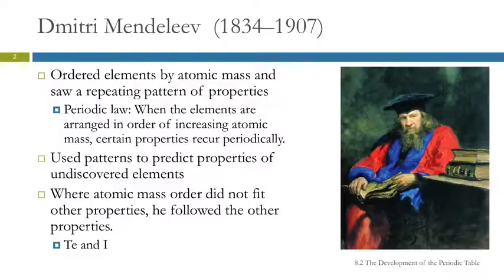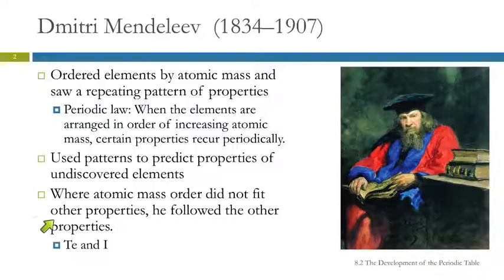We talked about Dmitri Mendeleev a little bit when we introduced the periodic table. He ordered the elements by atomic mass and observed that there were repeating patterns of properties. And this gave rise to what's known as the periodic law: when elements are arranged in order of increasing atomic mass, certain properties recur periodically. And Mendeleev was able to use those patterns to predict properties of undiscovered elements.